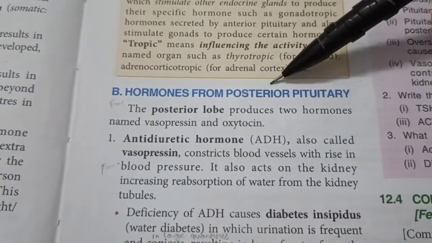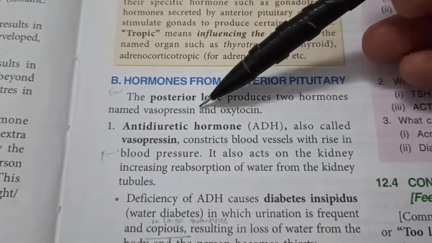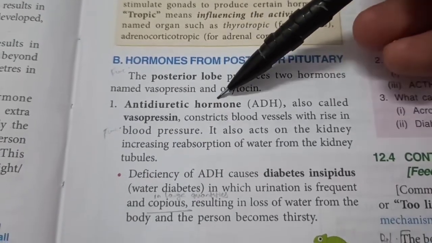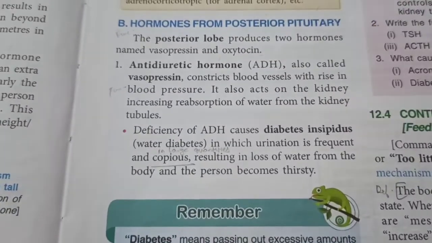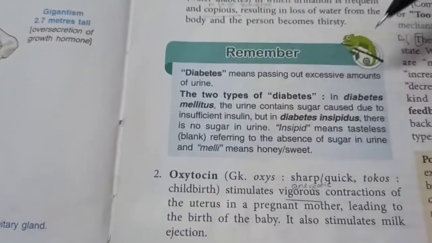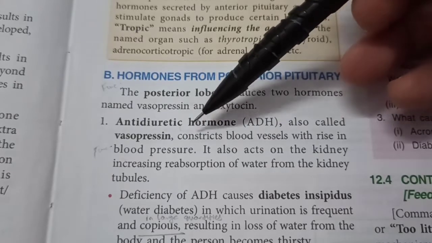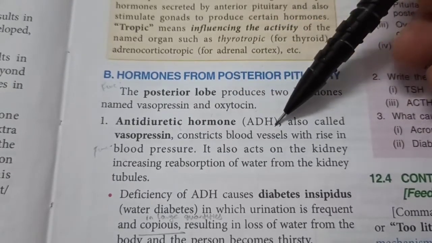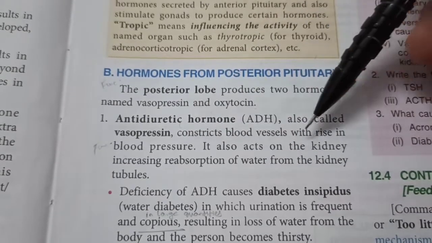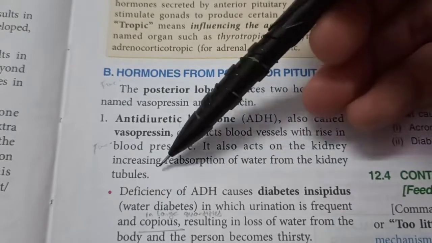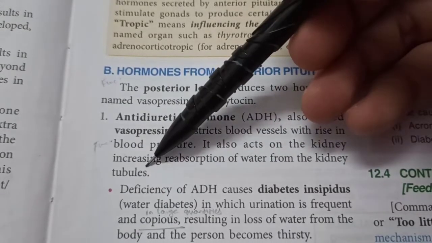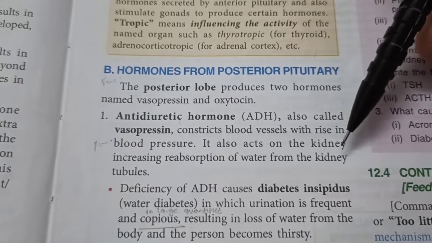Next, hormones from posterior pituitary gland. Well, the posterior lobe produces two hormones, antidiuretic hormone or ADH and oxytocin. Now, ADH is also called vasopressin, which you must have studied in the excretory system chapter. It constricts the blood vessels with rise in blood pressure. It also acts on the kidney, increasing reabsorption of water from the kidney tubules. You know, kidney tubules where the ultrafiltration happened and urine was produced.